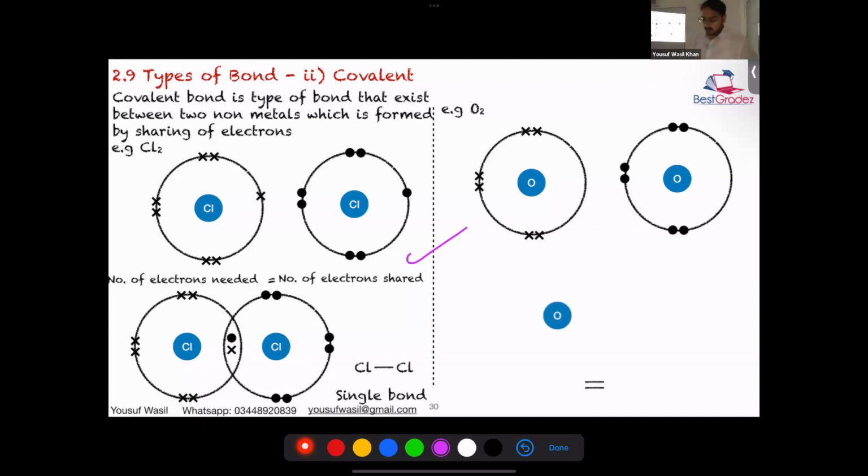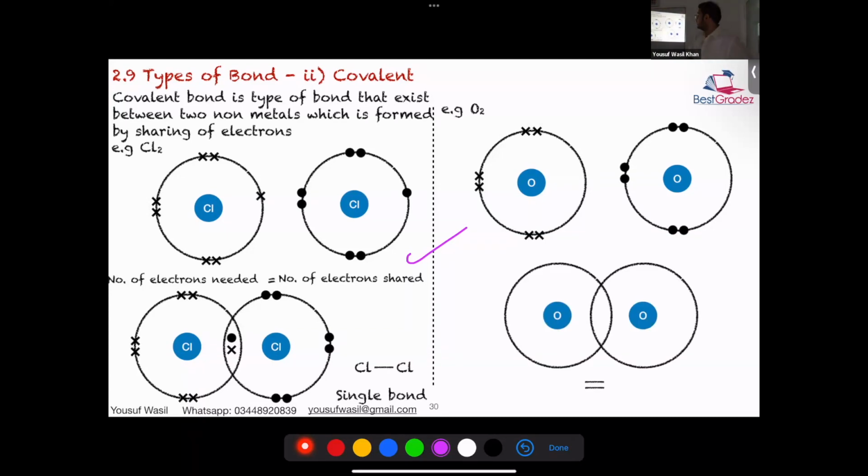Okay? So in this region there will be a total of exactly 4 electrons. Remaining electrons on the left side will be 4, and on the right side 4 as well, and this is called O double bond O. Clear? These are the simplest possible examples that I can come up with. We'll look into more examples.